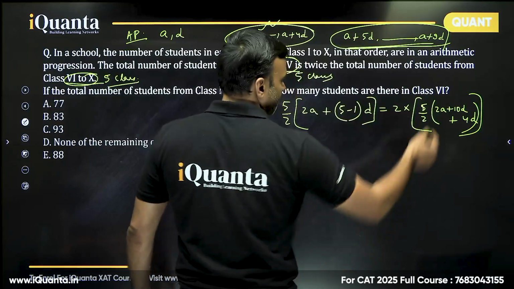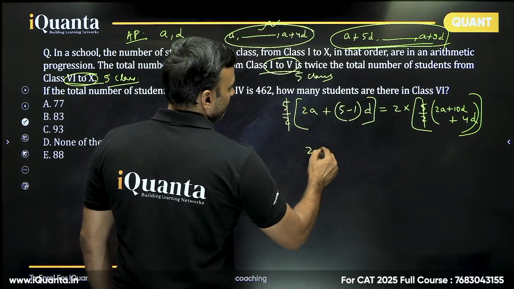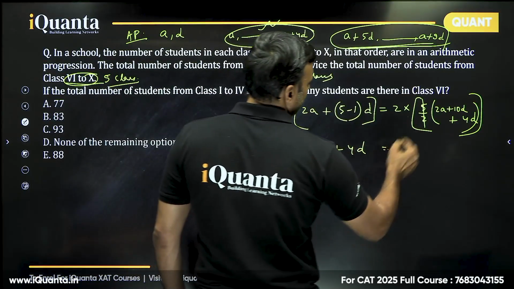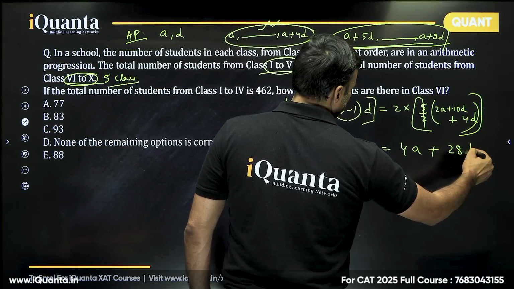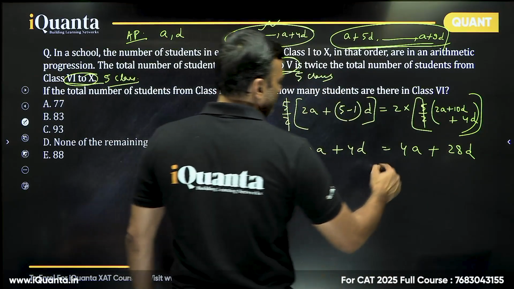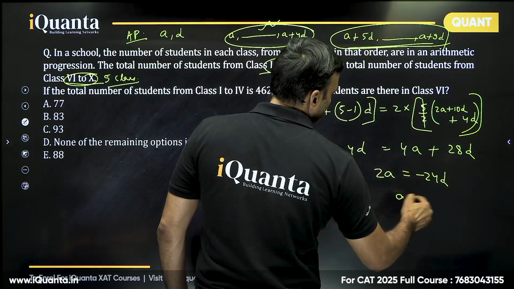I have already written 4 in place of 5 minus 1. The 5 by 2 is cancelled. We have 2A plus 4D equal to 2 into (2A plus 14D), that is 4A plus 28D. That means 2A equal to minus 24D, or A is equal to minus 12D.